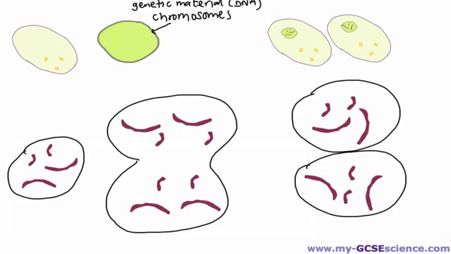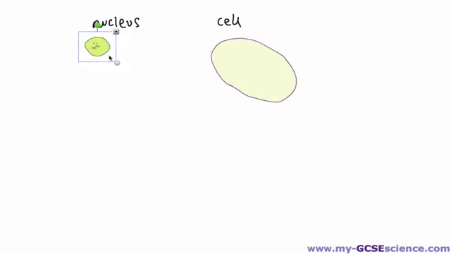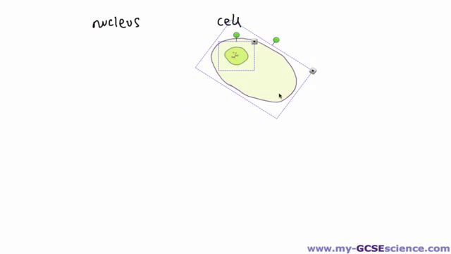The last thing I really want to go through is to give you an appreciation of the sizes of the different types of structure and parts that we've been talking about. So here we have a little sequence of different parts. At the left hand side here we have the chromosomes. So the chromosomes are the smallest out of the structures I'm going to talk about. Here is the nucleus, and this is the cell. So the chromosomes fit inside the nucleus, and the nucleus would then fit inside the cell.